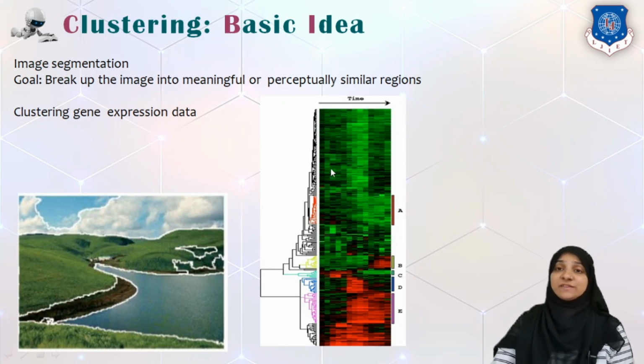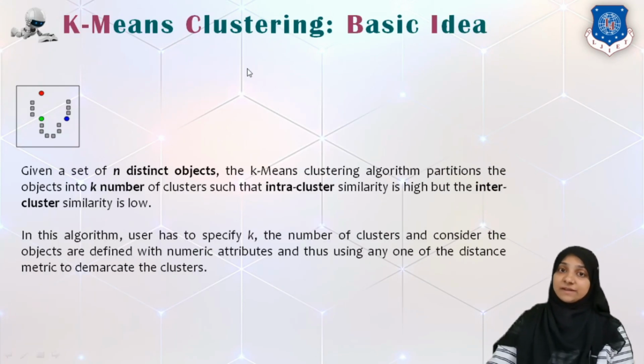Likewise, over this image, you can see there is gene data. Genes of different species are given here, and a system is going to identify the set of all those species which belong to the same region or the same grouping. Say for example, a monkey and humans can be put into a single region, and likewise cats like tigers or household cats can all be put inside a single region. All these can be done by grouping the genes which are given for different species of animals or human beings. So this is also an example of clustering. Let us quickly start with the first partitioning algorithm, which is k-means clustering.